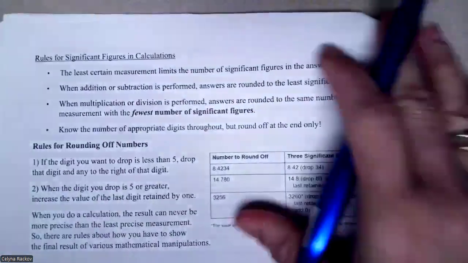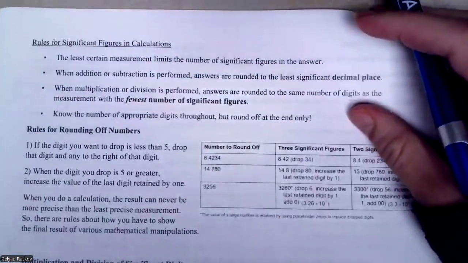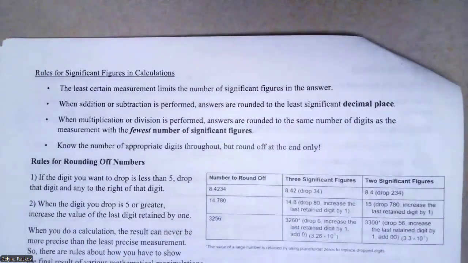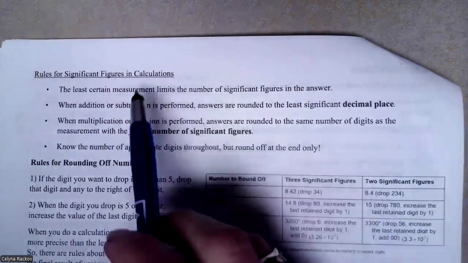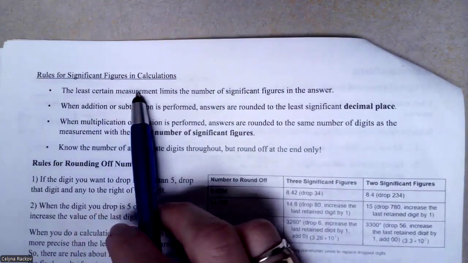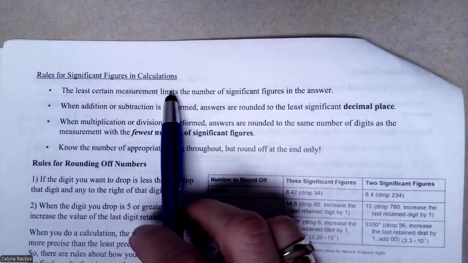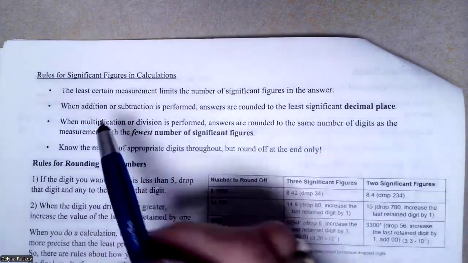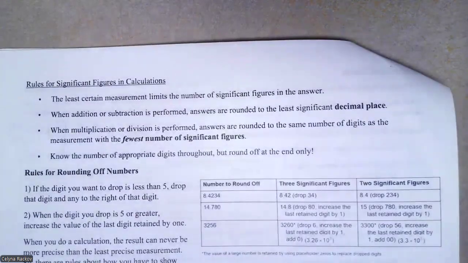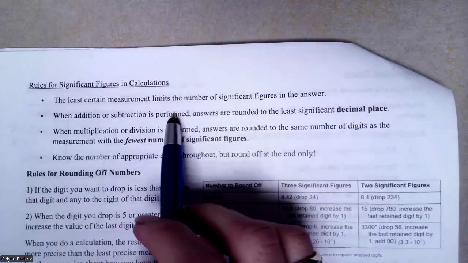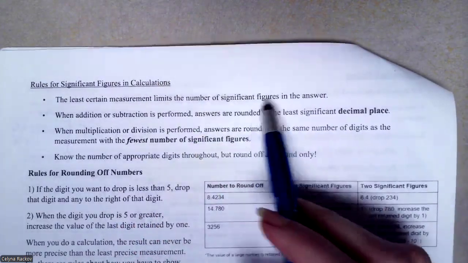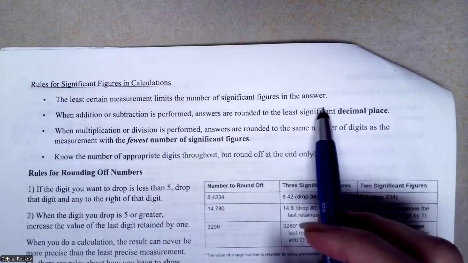Okay, so we'll now talk about when the numbers are significant and when they are not. And you also need to learn the rules for significant figures in calculations. The least certain measurement limits the number of significant figures in the answer.